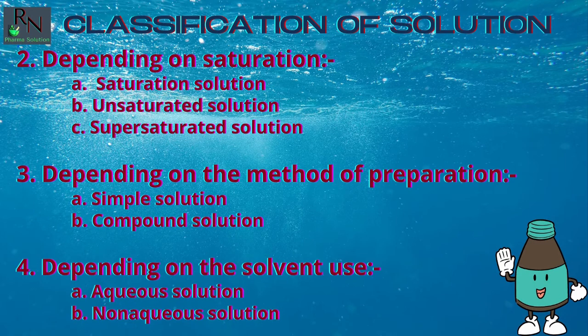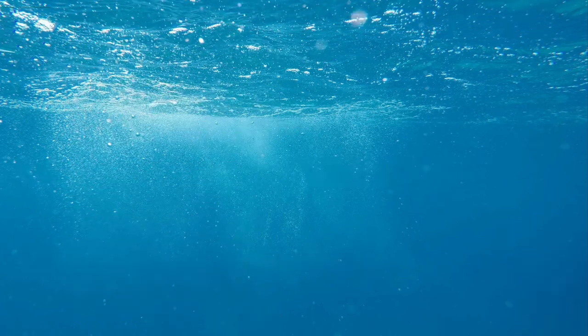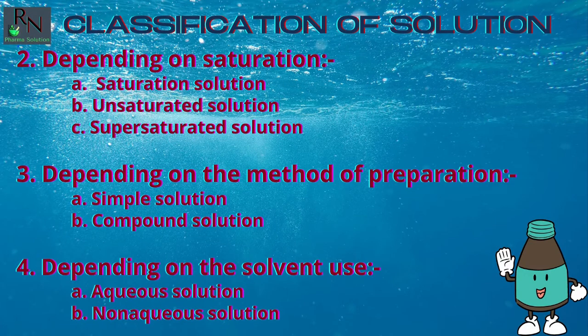Saturated solution. Solution containing maximum amount of solute at a particular temperature and pressure, and the homogeneity is disturbed by further addition of solute, is called saturated solution. Unsaturated solution. The solution that contains less amount of solute than in the saturated solution at the same temperature and pressure, and further addition of solute is possible, is called unsaturated solution.